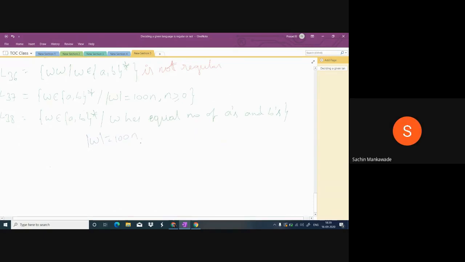Multiple of 100, and n is minimum 0. So if n is 1, 100; n is 2, 200; n is 3, 300; n is 4, 400, like this. So regular or not regular? Not regular. Why? Sir, the value of n will go to infinity.